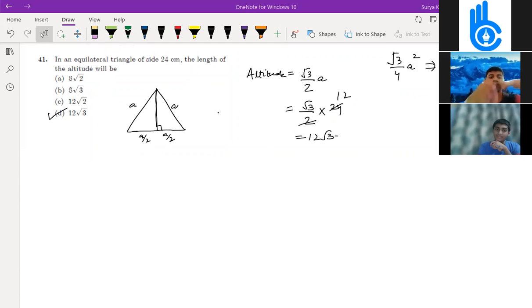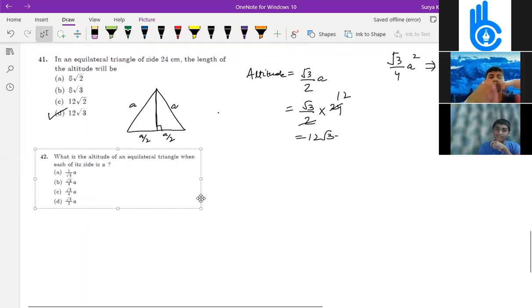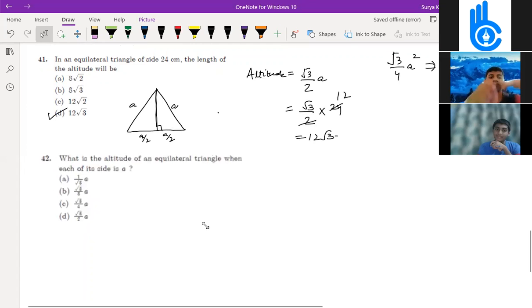Next question is question number 42. What is the altitude of an equilateral triangle? This is very easy, no? The same question repeats once again.